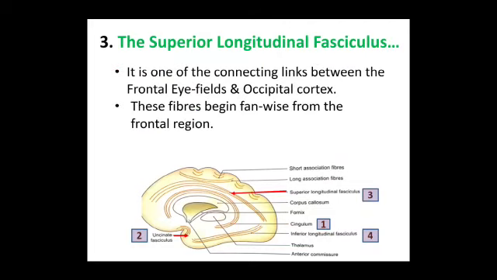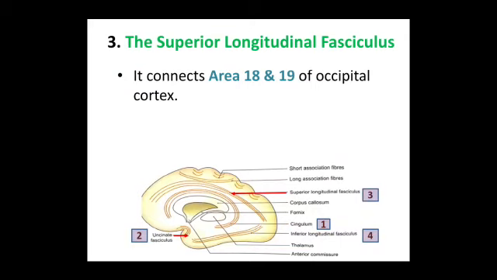The superior longitudinal fasciculus. It is one of the connecting links between the frontal eye fields and occipital cortex. These fibers begin fanwise from the frontal region. It connects area 18 and 19 of occipital cortex.